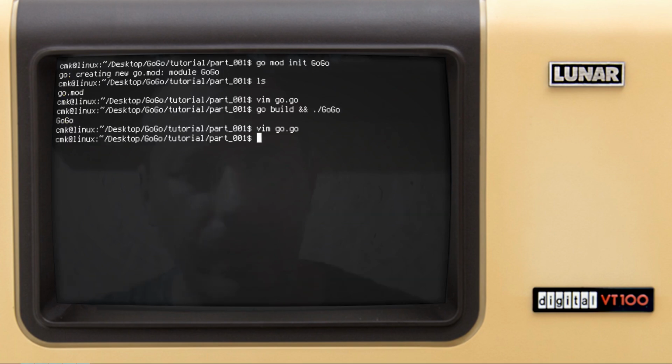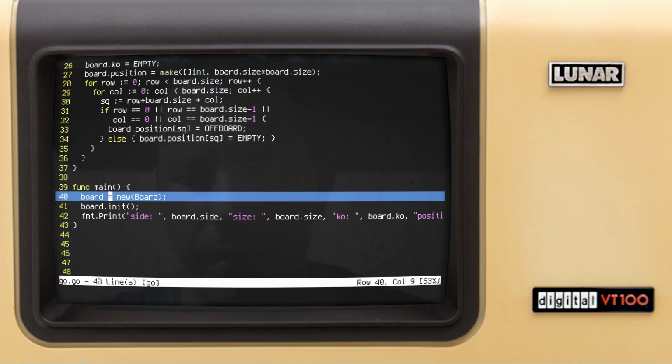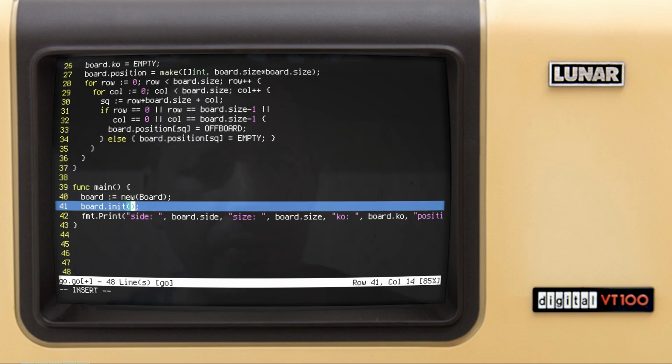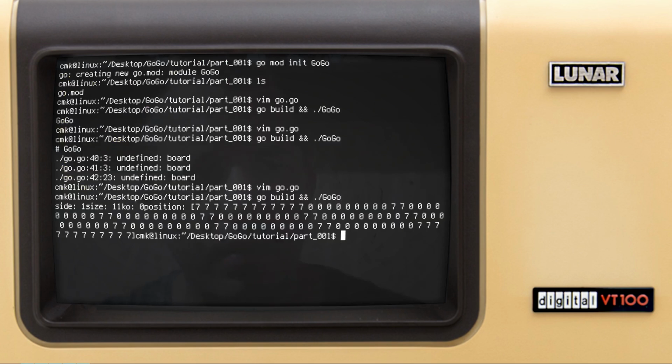Okay, so let's try to run. Okay, undefined board. It's interesting. Yeah, obviously I'm forgetting about this column specific index. So this is the assigning of the value. Also, we need to provide the size. Let's make it 9 for now. Okay, and let's try again.